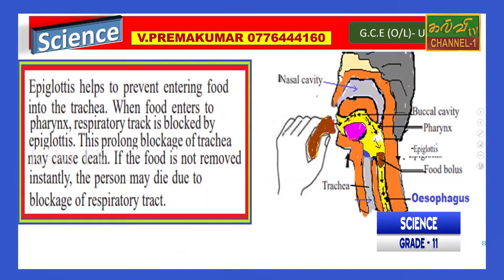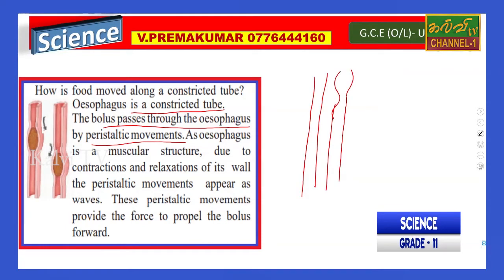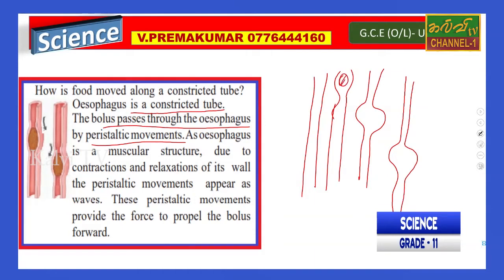The esophagus is a constricted tube, and the bolus passes through the esophagus by peristaltic movement. I already said that peristaltic movement is a little different. Here this movement is like this, then the movement moves a little like this. So the food moves little by little, and this movement is called peristaltic movement. The esophagus has a muscular structure, it is made of muscles.